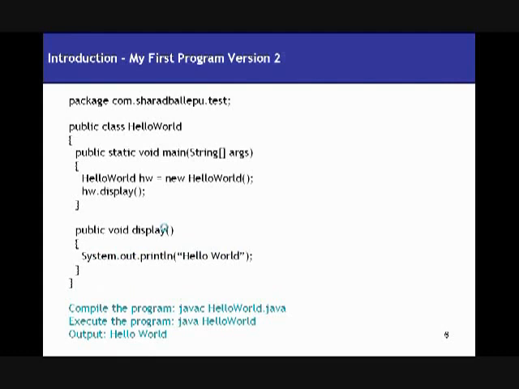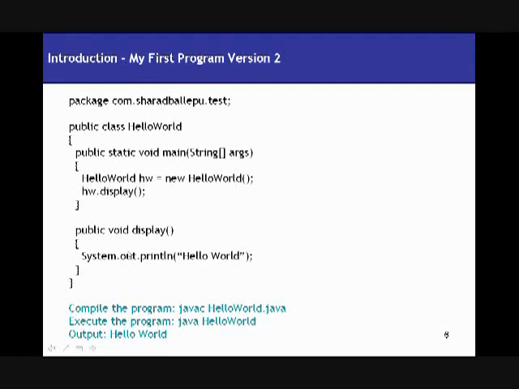Now I've got a version 2 for my program. Basically, what I've done there is I've added another method called the display method. Instead of doing a System.out.println in my main method, I'm doing a System.out.println in the display method. So this shows that within your class you can have multiple methods. It's not just one method, you can have a number of methods in your class. So now I have two methods.